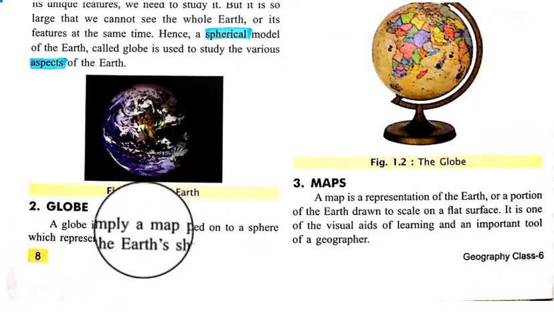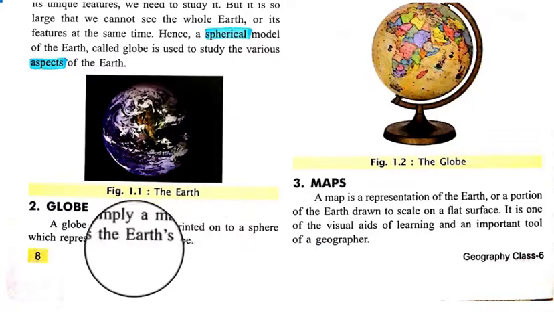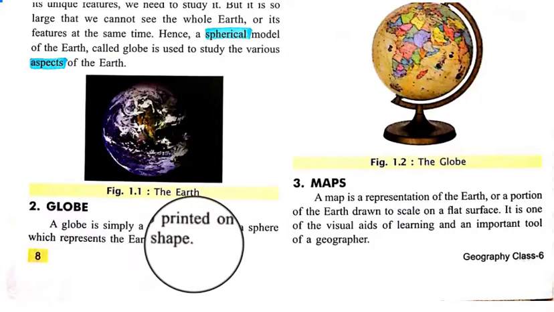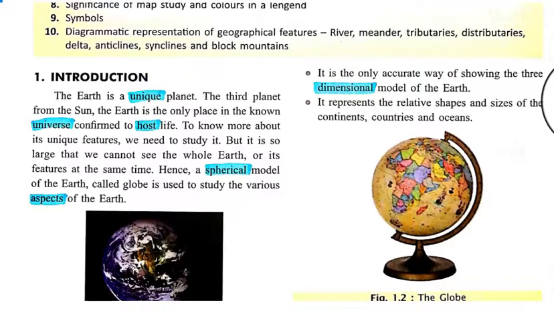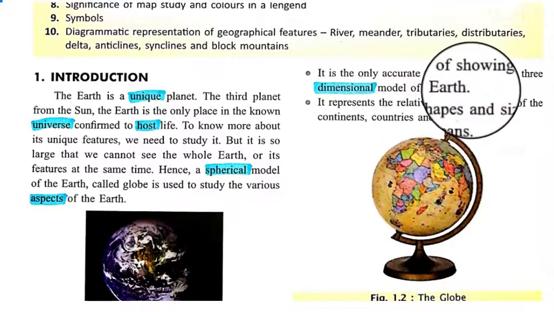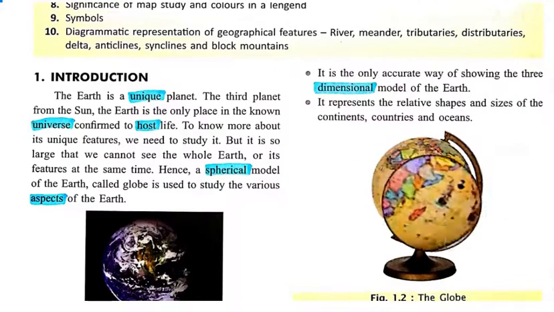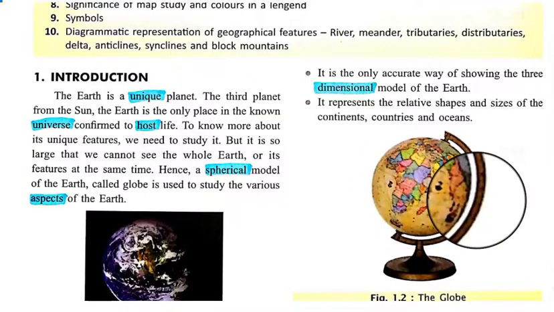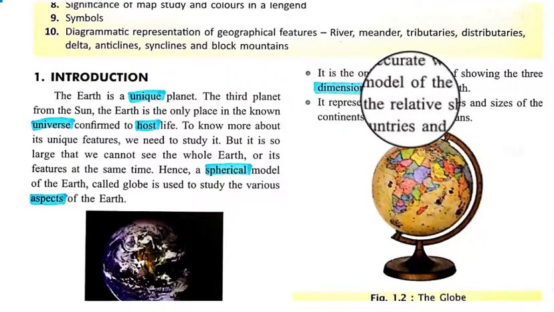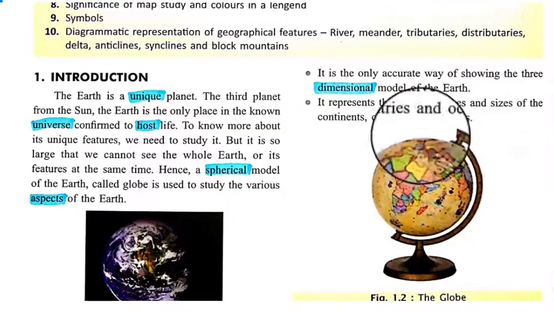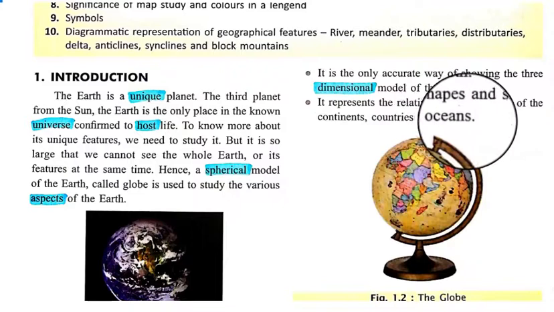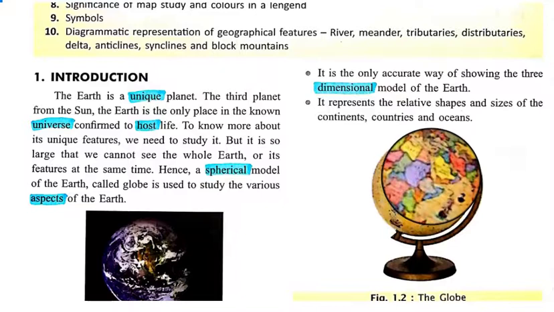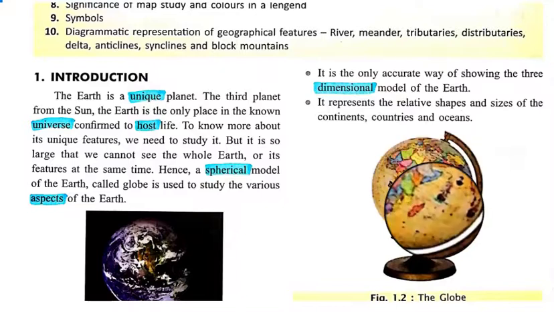So a globe is simply a map printed on a sphere-like structure and represents the earth. It is the only accurate way of showing the three-dimensional model of the earth. It represents the relative shapes and sizes of the continents, countries, and oceans. Here, all countries, continents, and oceans are represented in relative shape according to their size.